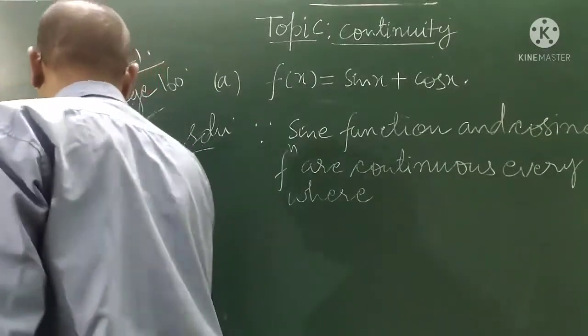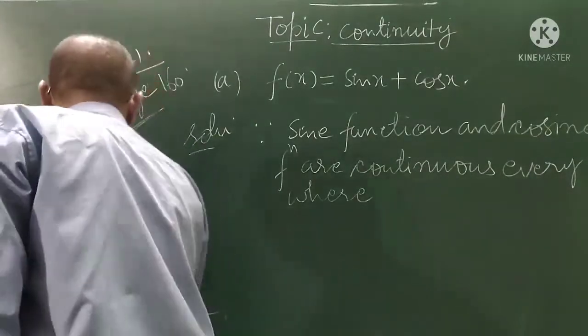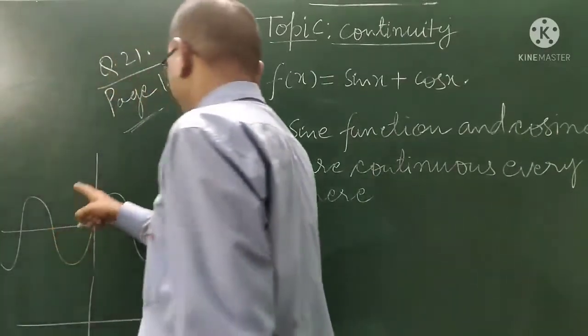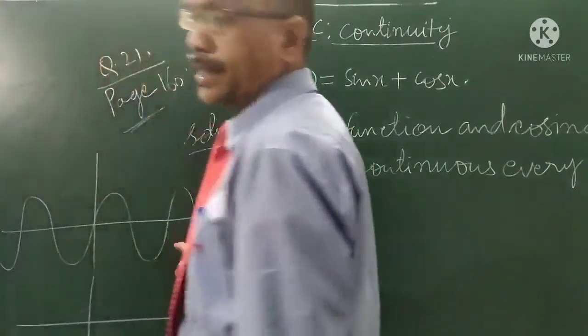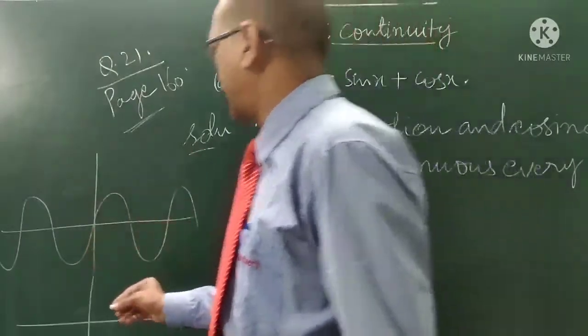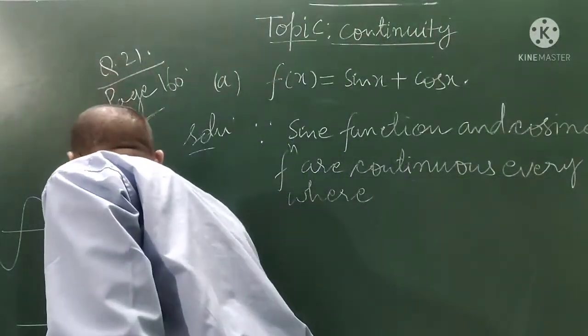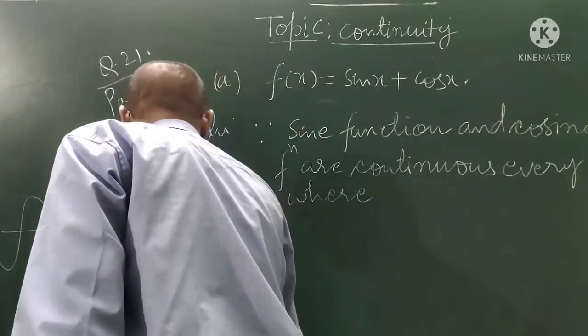The cosine function is the complement of the sine function. That is also continuous everywhere.